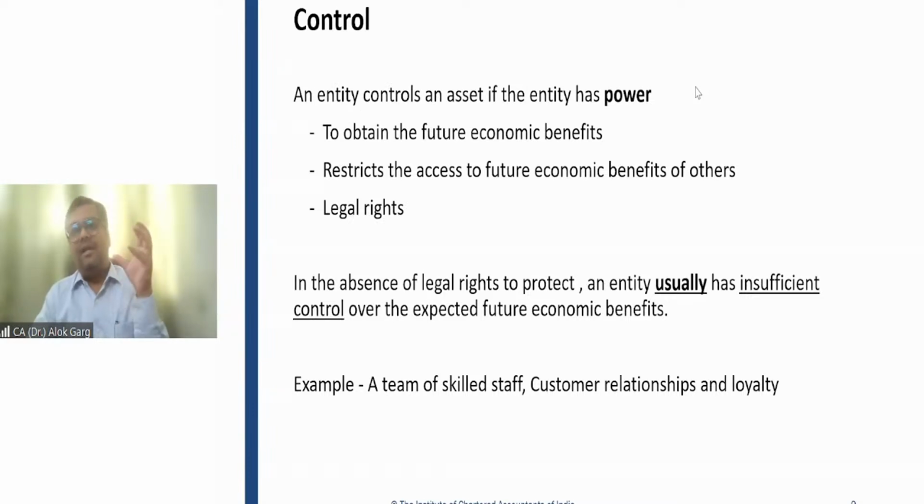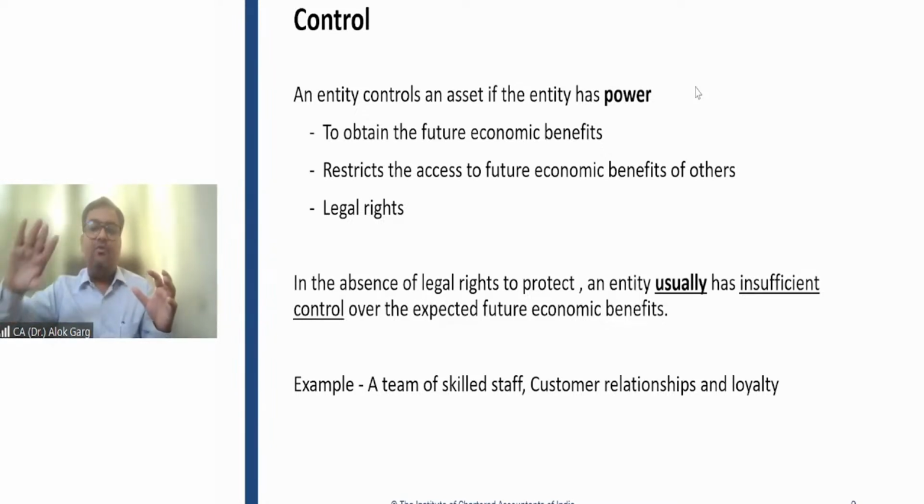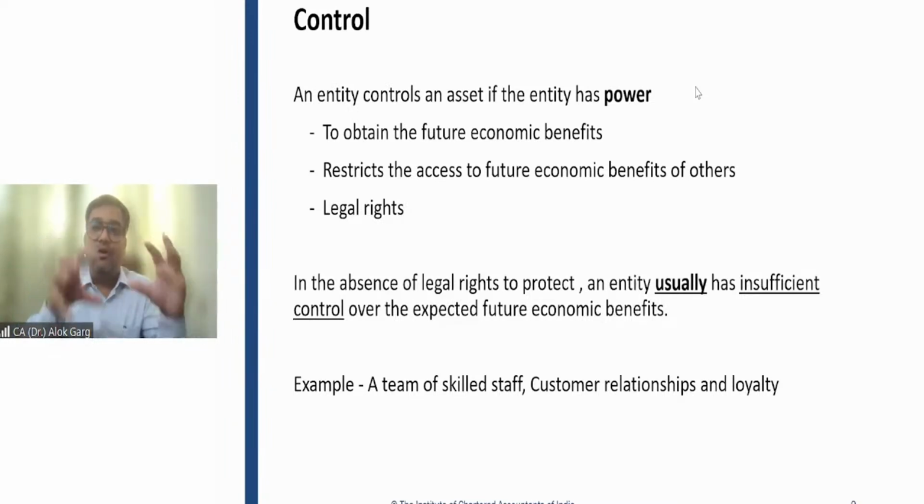It means that control does not mean only to get the future economic benefit. Control generally gives you the future economic benefit, but it also has a power to stop others from accessing the future economic benefit from your intangible asset, right? And of course, when Sonu Nigam finds that someone is copying his content or music or lyrics, probably he will sue that person and demand compensation for that, right? I hope you guys have understood the meaning of control as well.